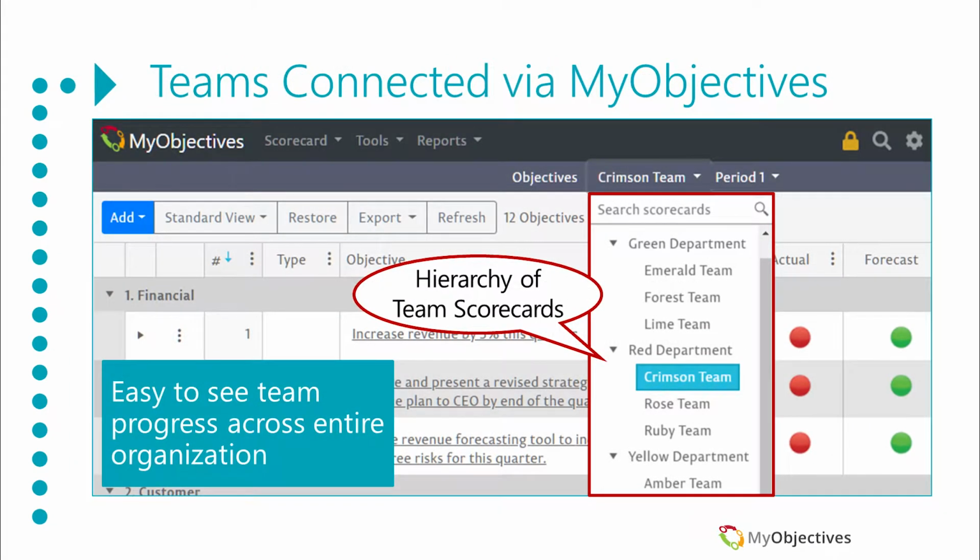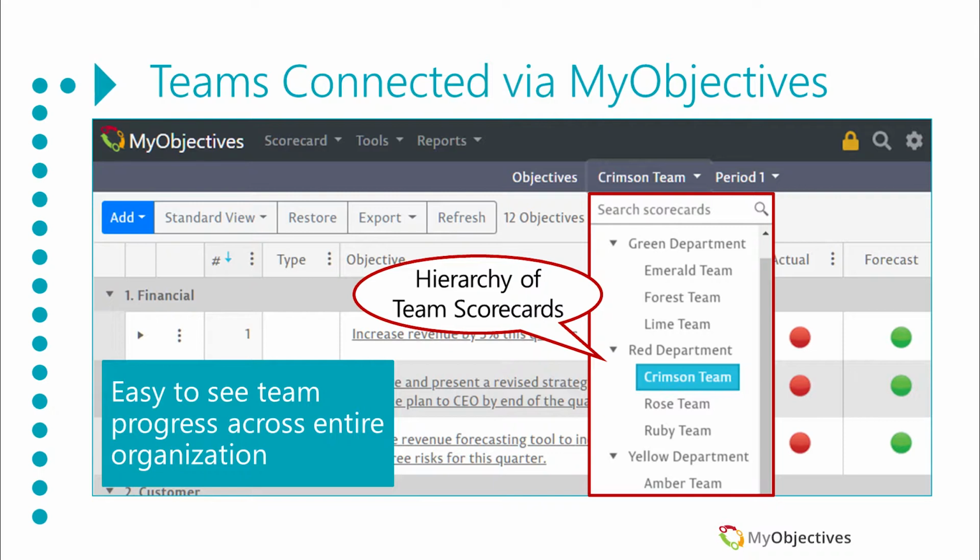So let's talk about what we mean when we say teams are connected by MyObjectives. Visibility between teams across an organization is a key advantage of using MyObjectives. To look at the scorecard of another team, you just use the Team drop-down menu, where you choose the scorecard you want to look at.